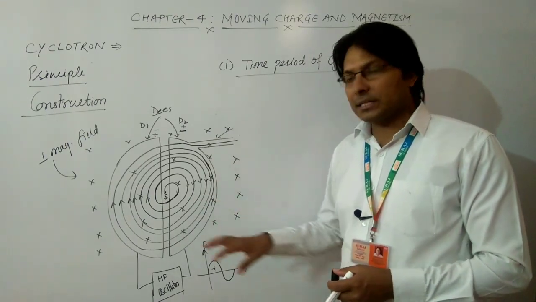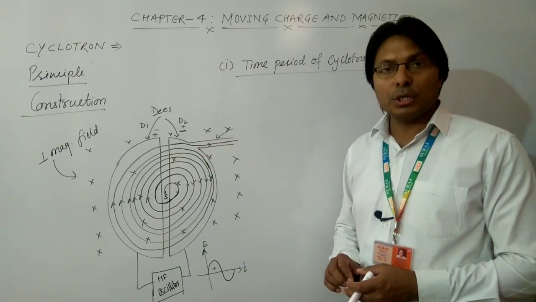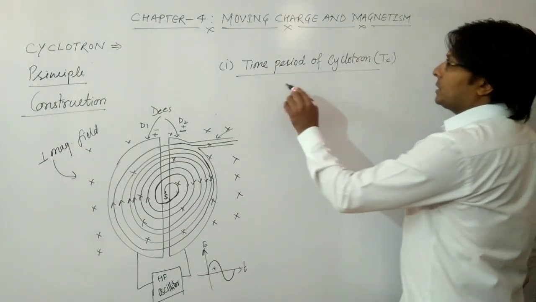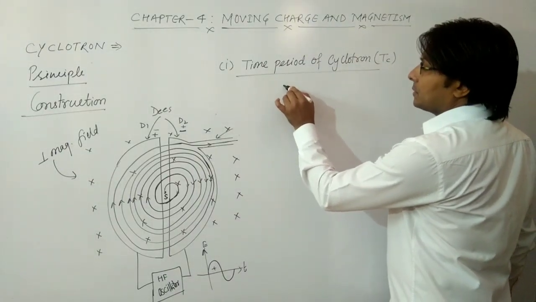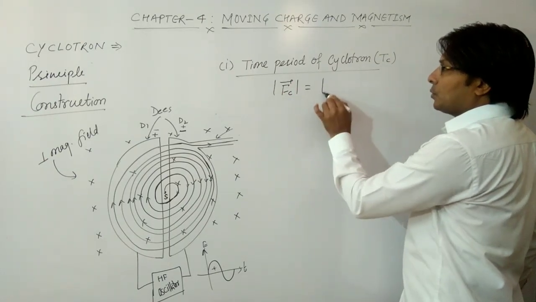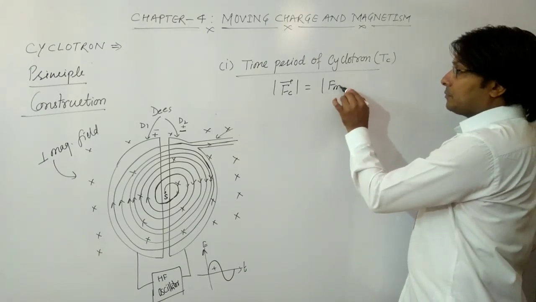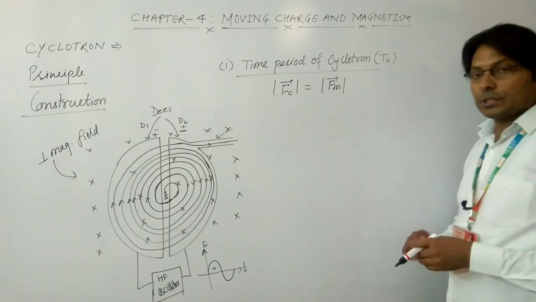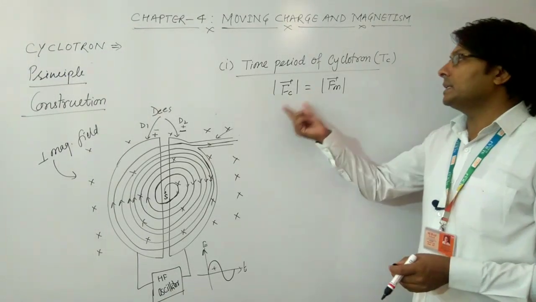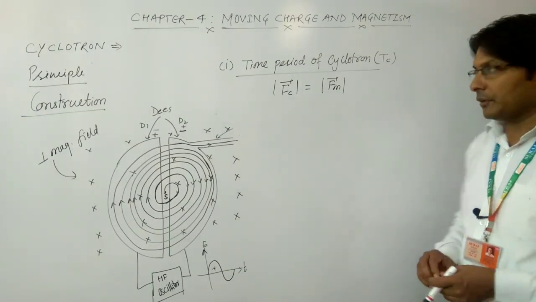From where is the charged particle getting the centripetal force? You will say from the magnetic force. So I can easily put the magnitude of centripetal force equal to the magnitude of magnetic force, because the centripetal force required for circular motion of the charged particle is provided by the magnetic force due to the magnetic field.